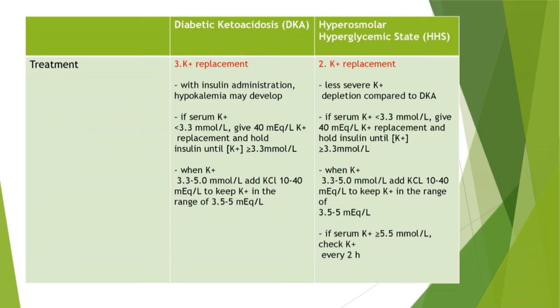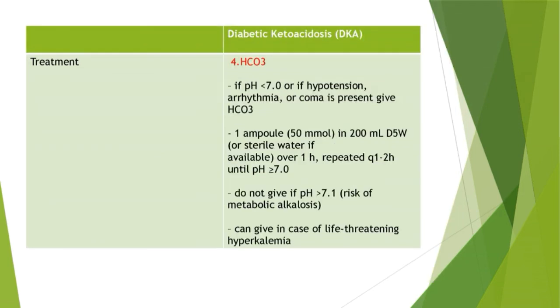Hyperosmolar hyperglycemic state potassium replacement therapy. Less severe potassium depletion compared to DKA. If serum potassium is less than 3.3, give 40 milliequivalents per liter potassium replacement and hold insulin until greater than or equal to 3.3. When potassium is 3.3 to 5, add KCl 10 to 40 to keep range of 3.5 to 5. If serum potassium is greater than or equal to 5.5, check potassium every 2 hours.